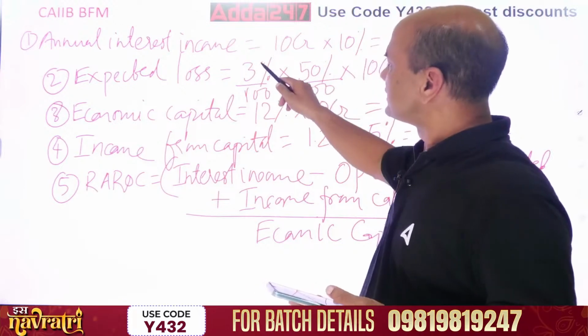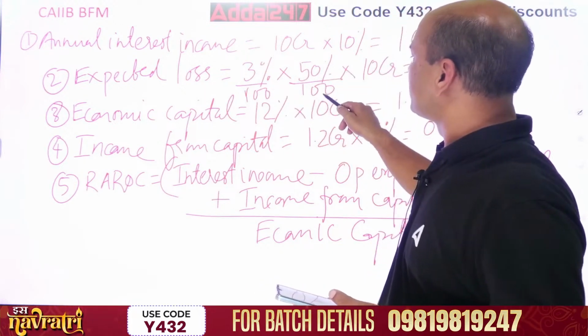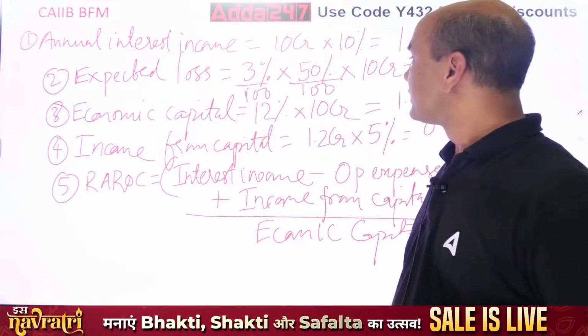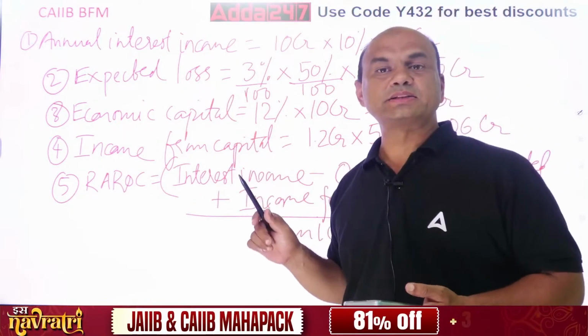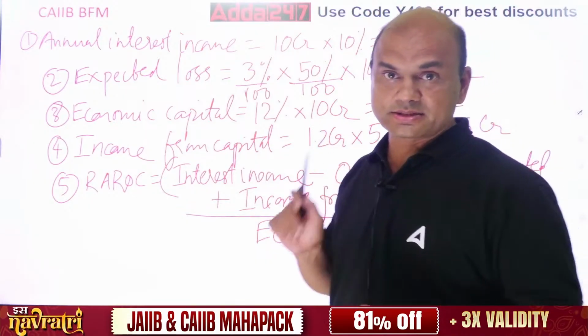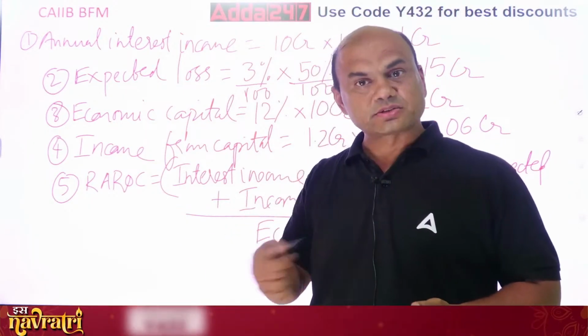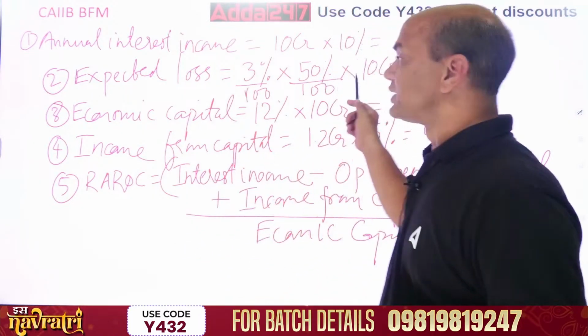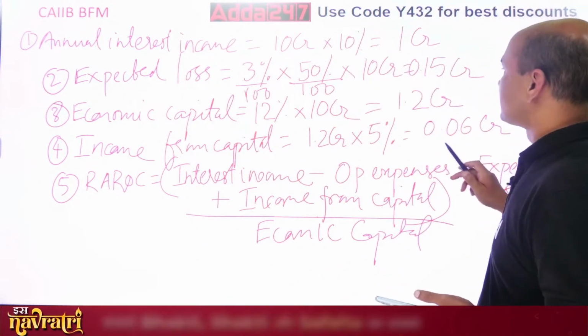3% into 50%: 3 upon 100 into 50 upon 100 into 10 CR. Again, never ever try this manual calculation in the exam. Even if you are the best problem solver, you will always go wrong. So do this for 0.15 CR. Got it?